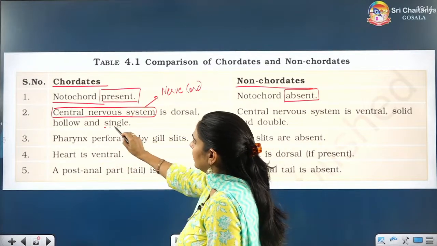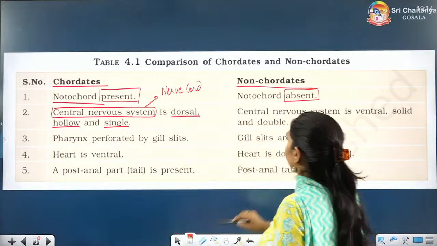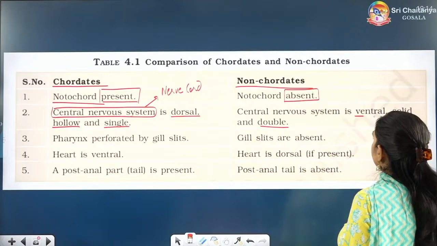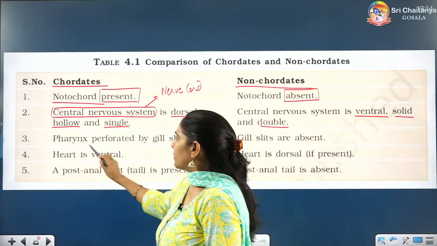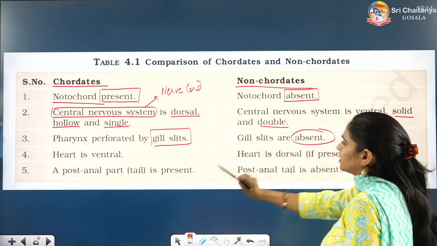It is single, it is hollow and it is dorsal. Here the nerve cord is double, solid and ventral. Pharynx is perforated by gill slits here, whereas gill slits are absent in non-chordates.